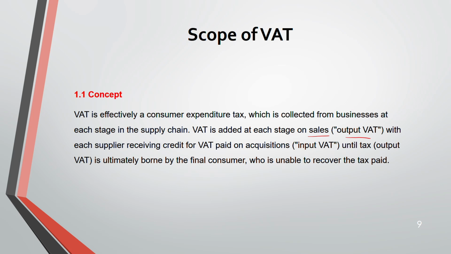And input VAT is what you pay to your supplier when you make the purchases. Remember, you keep on adding like that until the output VAT is finally borne by the final consumer, who is then unable to recover this tax paid because he cannot keep on adding. He's the last one in the chain.